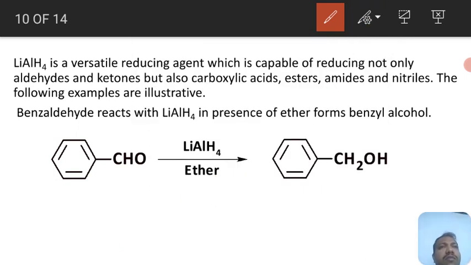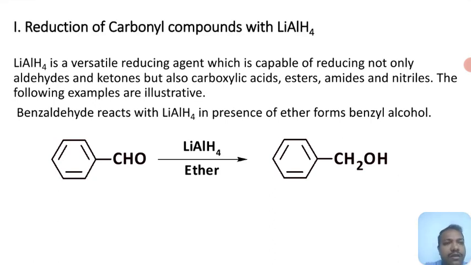So lithium aluminum hydride and sodium borohydride act as good reducing agents, a good source of hydride ions. Lithium aluminum hydride, as I said earlier, is a powerful reducing agent. Apart from reducing the aldehyde or ketonic group, it also reduces esters, acids, amides and nitriles. You can see here the benzaldehyde, if it is reduced with lithium aluminum hydride, is converted into benzyl alcohol.